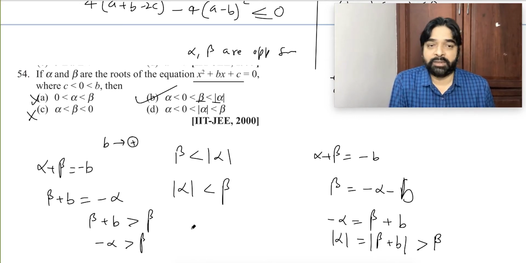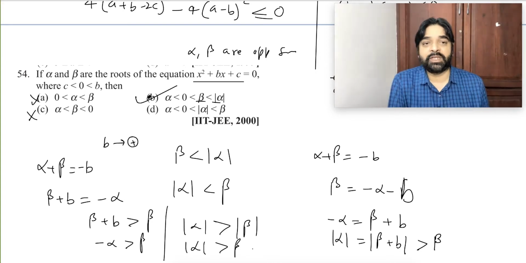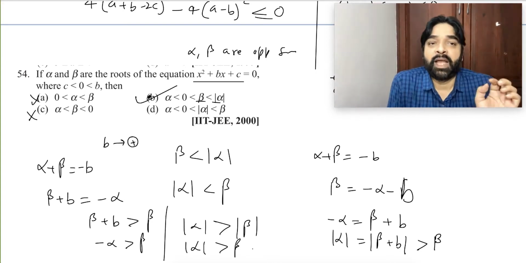Take mod. Why mod? So that we can match the inequality given in the options. Mod alpha will be greater than mod beta. But beta is already positive, so no need of writing mod. The mod of minus alpha will be what? Mod alpha. So mod alpha will be greater than simply beta. Means this option, B option, is matching. Have you understood?